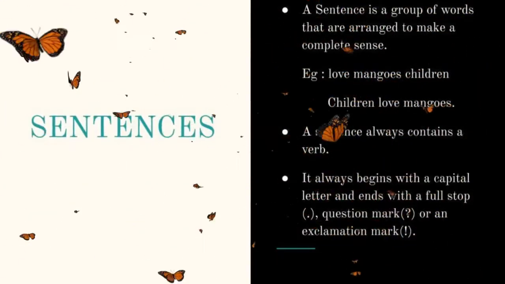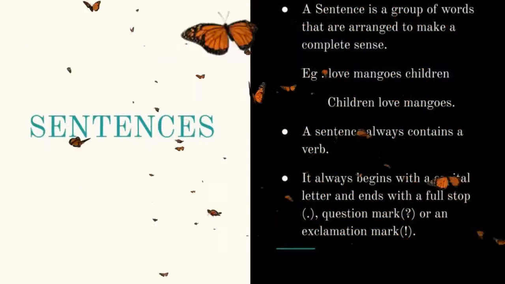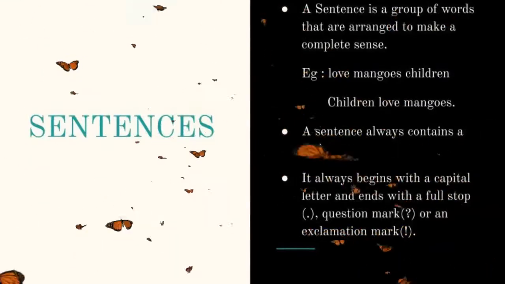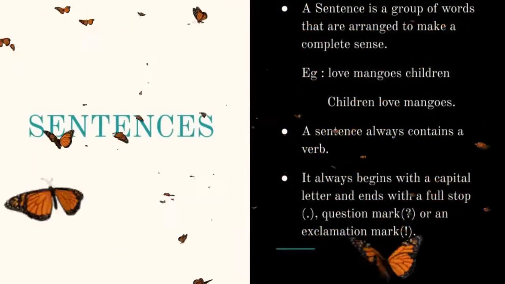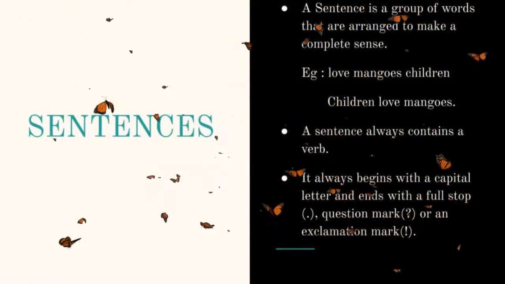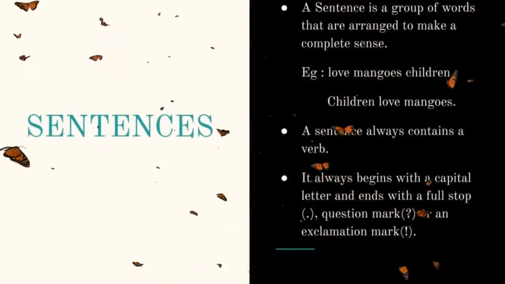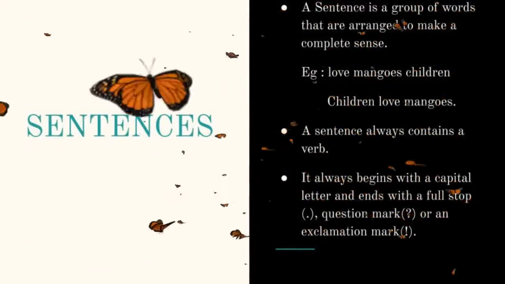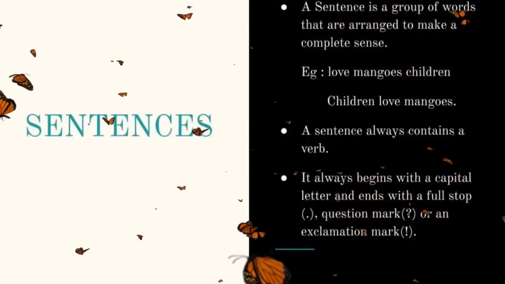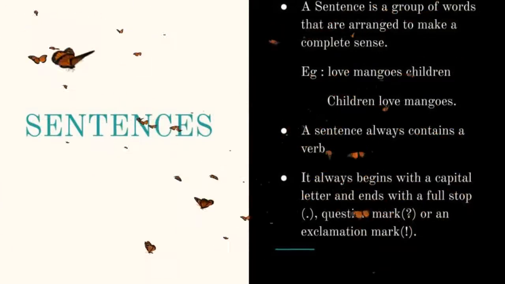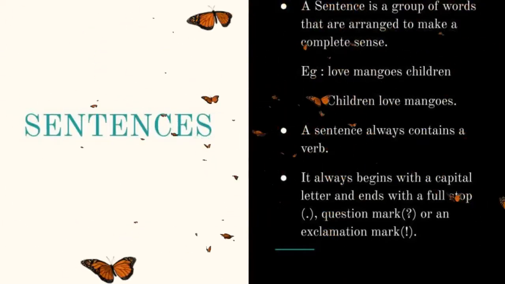Let us see an example here. I have written some words here. What are the words? Love, mangoes, children. These are the words. It is a group of words also, but it is not a sentence because it is not giving any information, and it is not in a proper order either. So let me arrange it in a proper order. Children love mangoes. Now it became a proper sentence because it is giving proper information: children love mangoes.